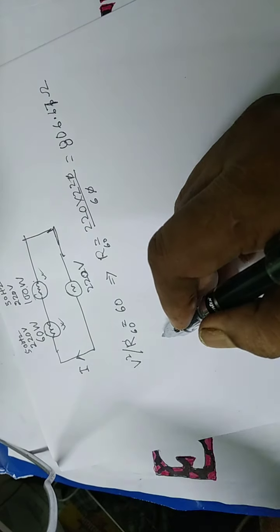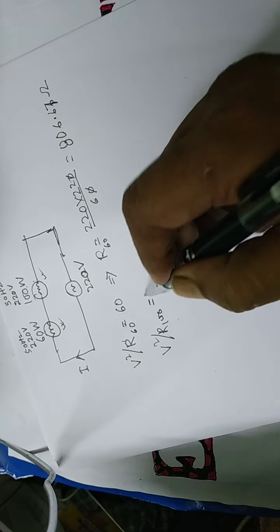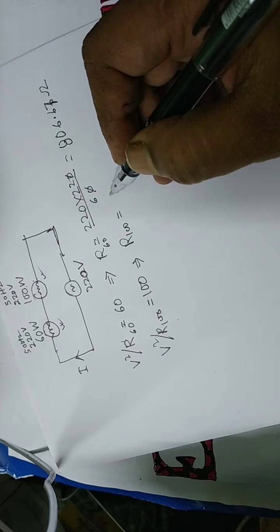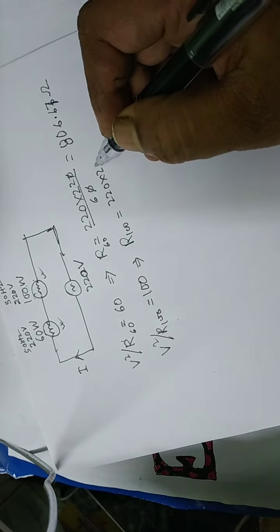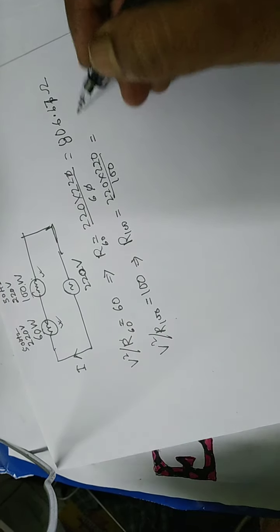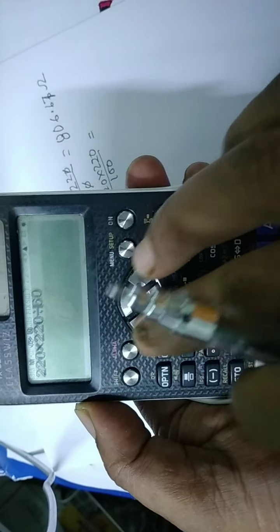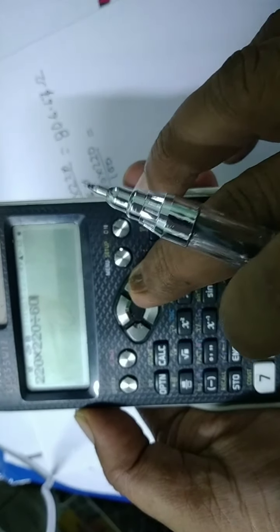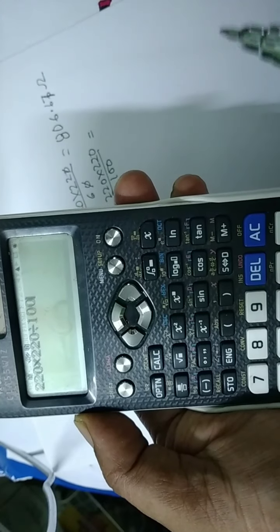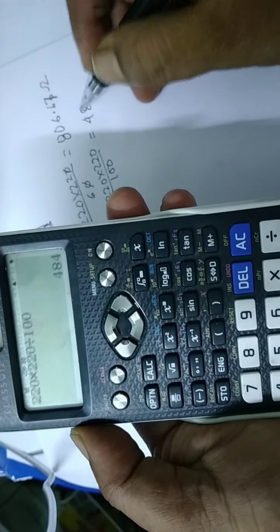Again V square by R100 equal to 100 watt. So R100, the resistance of the 100 watt bulb, is 220 into 220 by 100, that is 484 ohm.